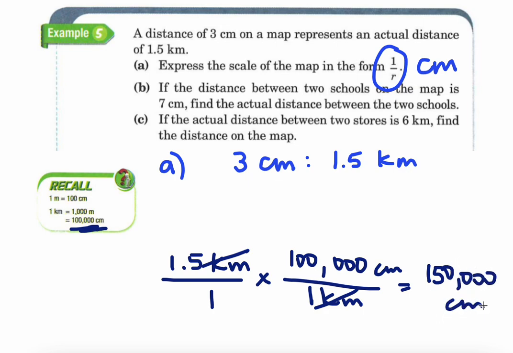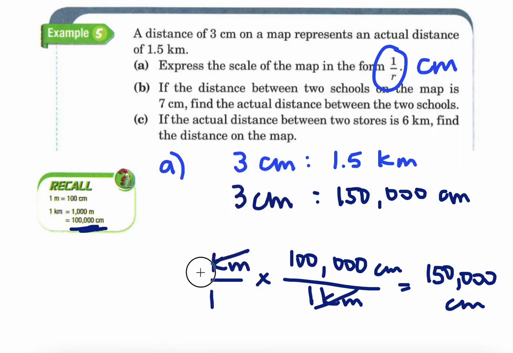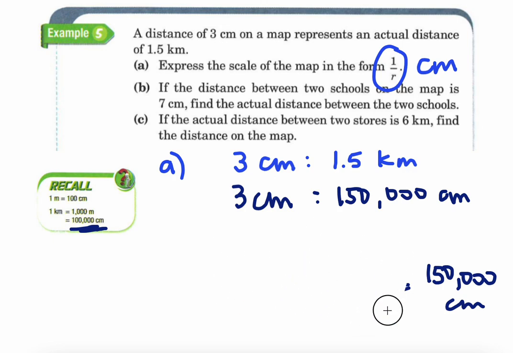Okay, so that's 150,000 centimeters. 3 centimeters corresponds to 150,000 centimeters. Now I need it 1 to R, right? Because when I'm reading the map, I just want to know what 1 centimeter corresponds to, not 3 centimeters or 5 centimeters or 6 centimeters. So I need to now change it so that the first unit is 1.